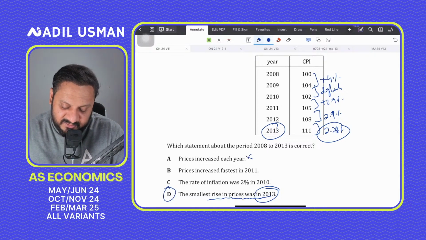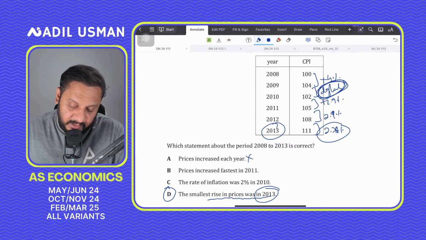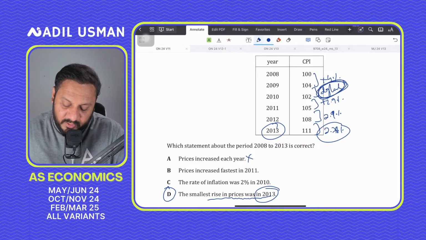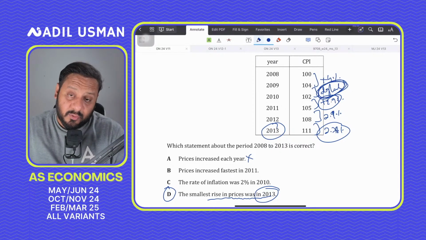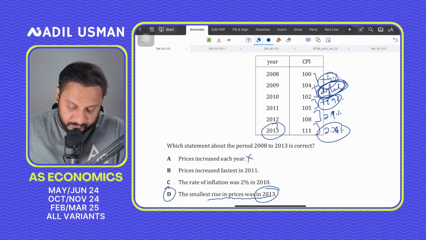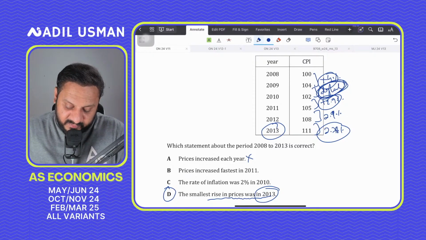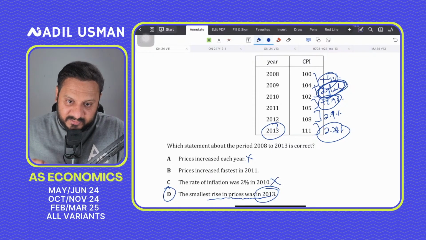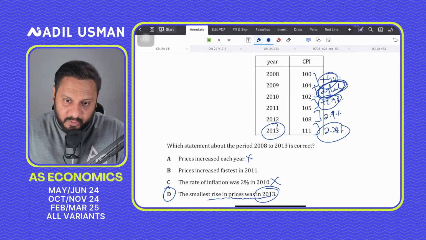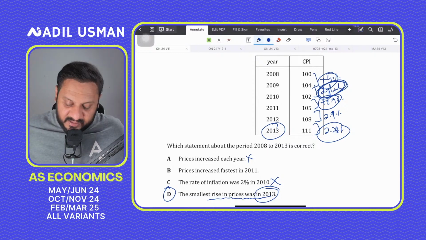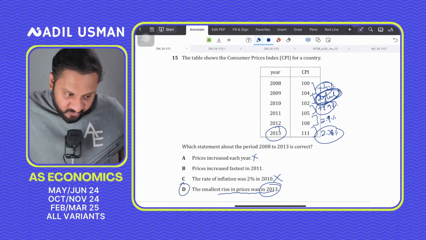Prices increase each year. This is wrong because in between there has been deflation. So option A is wrong. Prices did fall. Prices increase faster in 2011? No, that is incorrect because in 2011 prices went up by 2.9%, so it wasn't the fastest. In fact, the fastest growth in prices was in 2009, by 4%. In 2010, the rate of inflation was 2%. This is correct. In 2010, the CPI dropped, and when the CPI drops, there is no inflation, there is deflation. When the CPI index drops, there is deflation.